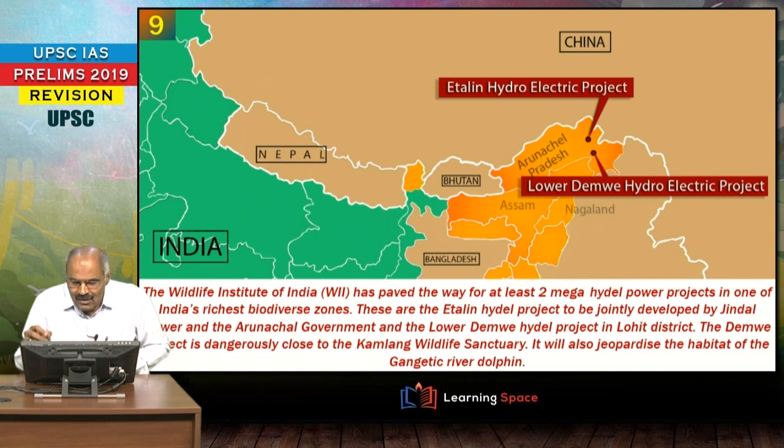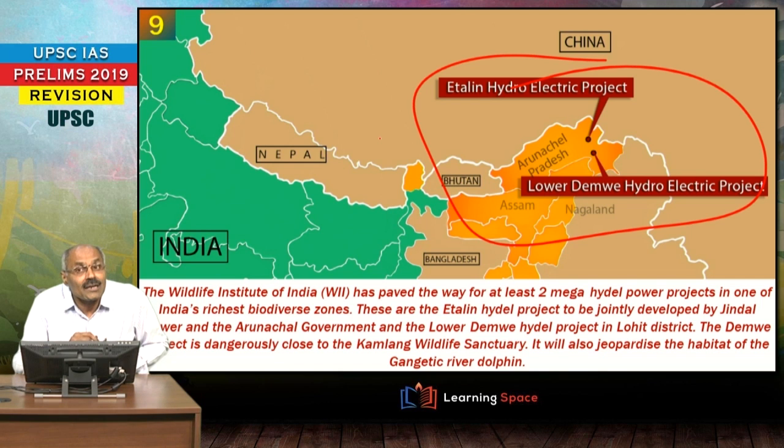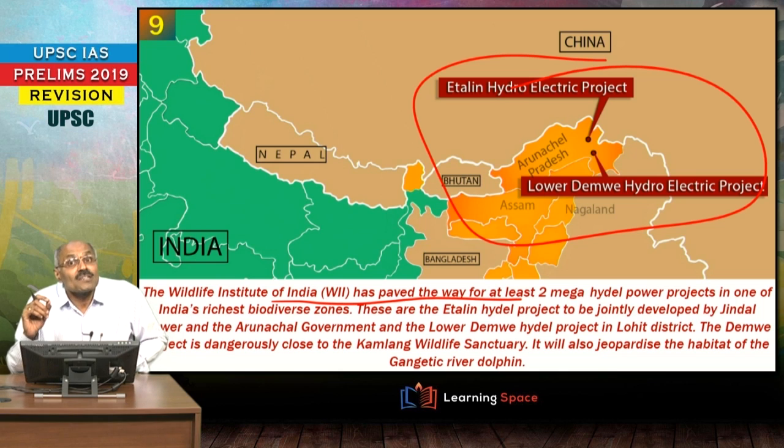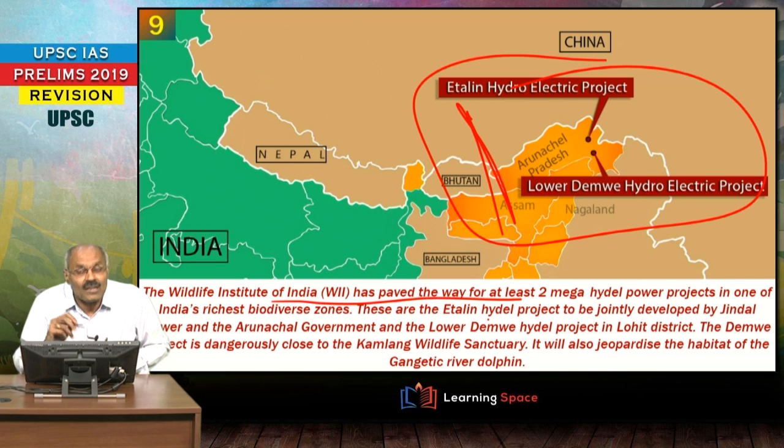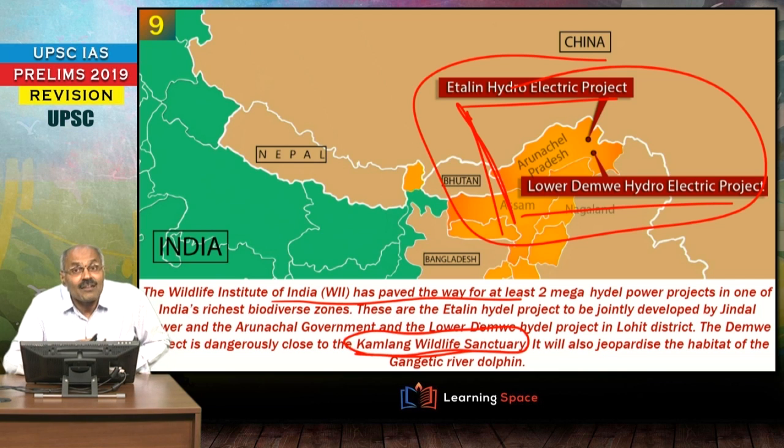Then the next one is, these 2 hydroelectric projects are into the news. Why these are into the news? Because Wildlife Institute of India gave some clearance, and because of this, these 2 hydel projects are in the news, and these 2 hydel projects are in Arunachal Pradesh, or you can say proposed in Arunachal Pradesh. One is Etalin Hydroelectric Project, Lower Demwe Hydroelectric Project, and the most important aspect is that one of the projects, that is Demwe project, is dangerously close to this Kamlang Wildlife Sanctuary.